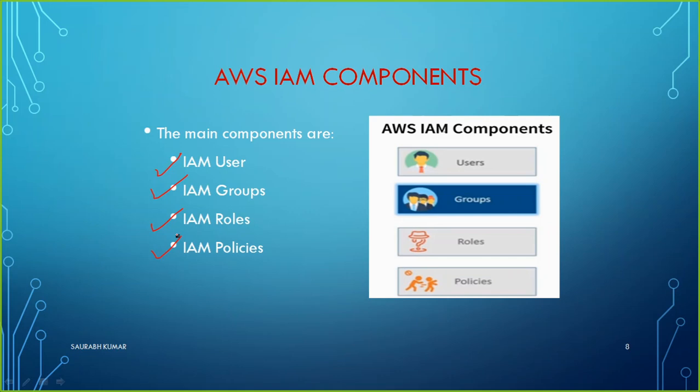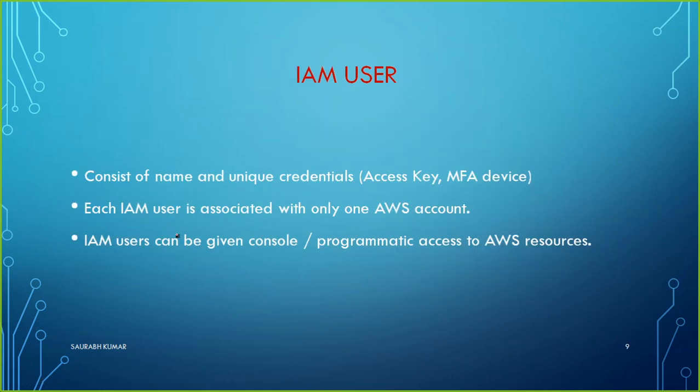So let me start with user first. What is a user? We all know what a user account is, right? Whether you're using a Windows machine, a Linux machine, or even a Wi-Fi router or a switch, there we create a user account. That is nothing else, it's an identity to prove who you are, right?